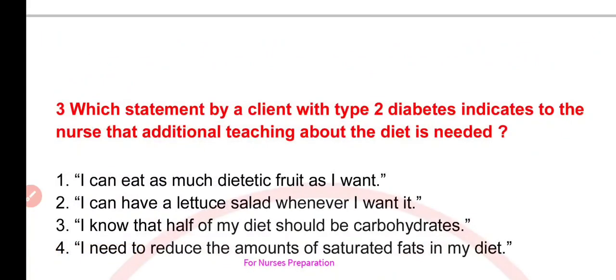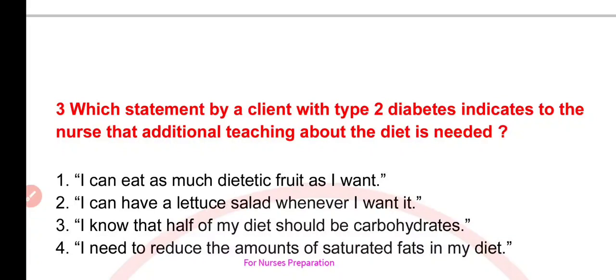Next question is, which statement by a client with type 2 diabetes indicates to the nurse that additional teaching about the diet is needed? Your options are, first, I can eat as much dietetic fruit as I want. Second, I can have a lettuce salad whenever I want it.